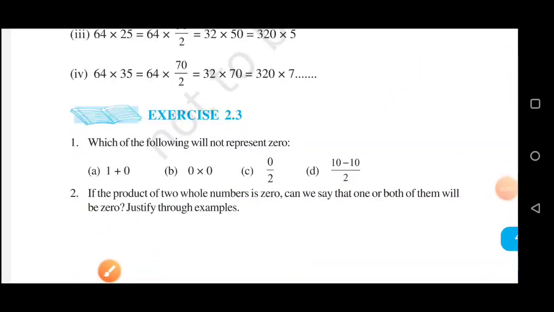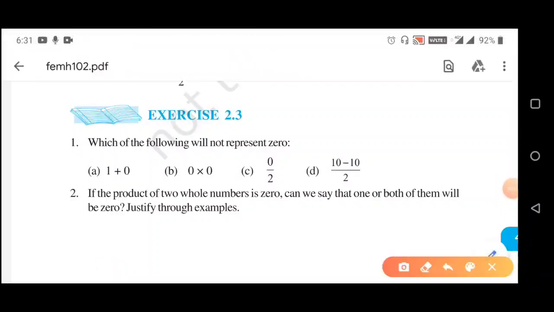Now come to exercise 2.3. The first question is, which of the following will not represent 0? So, here the A is given 1 plus 0. 1 plus 0 means 1. B is given 0 into 0. 0 into 0 means 0. After that it is given 0 by 2. When we divide 0 by 2, the answer is 0.